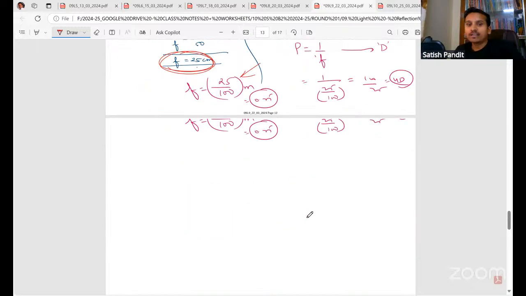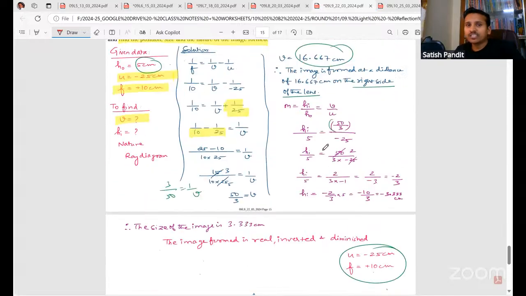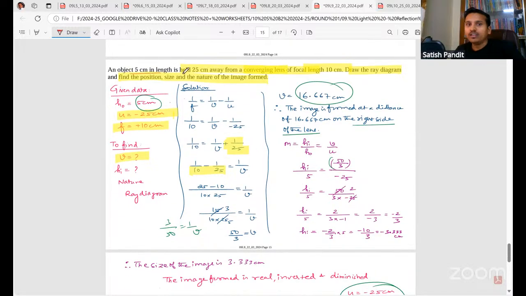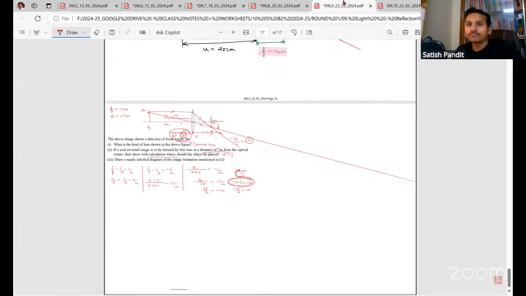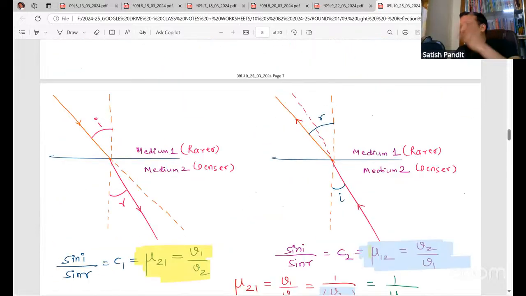One minute. Some people have asked some questions. Just one minute, I'll discuss that. But before that, just one more question. You can see the same thing. A converging lens is there. I write the given data and draw the diagram. I'll take up the questions also, and then I'll discuss this. This one I'll discuss after I take some questions.